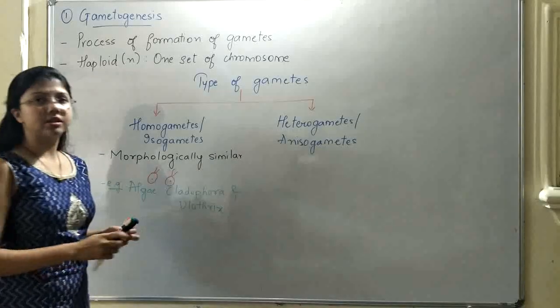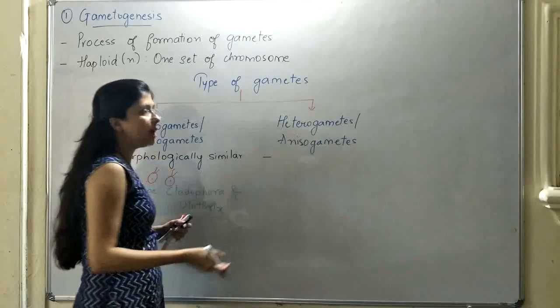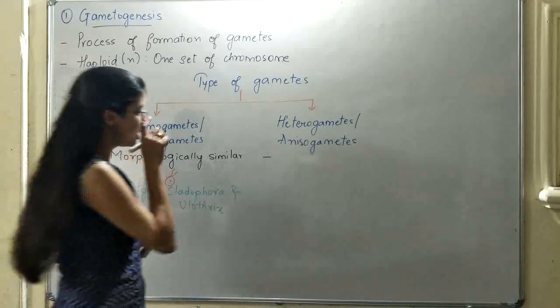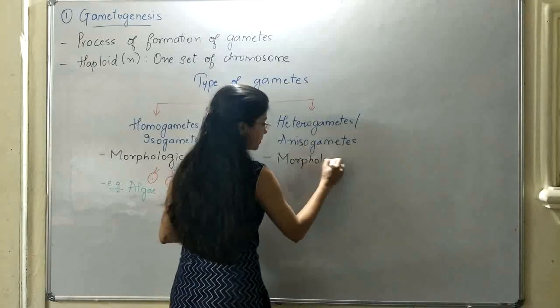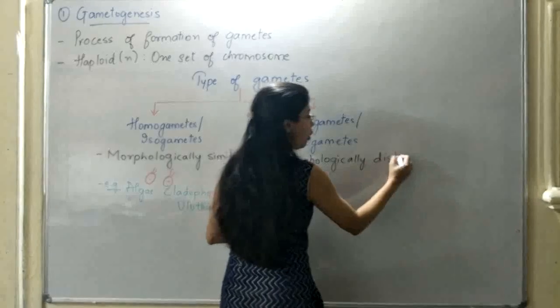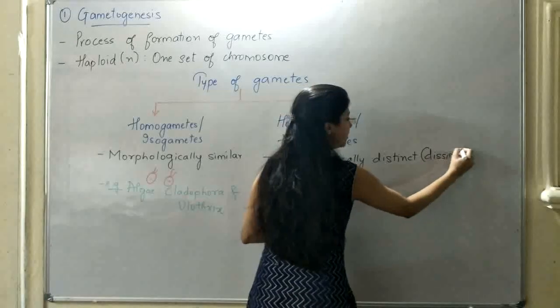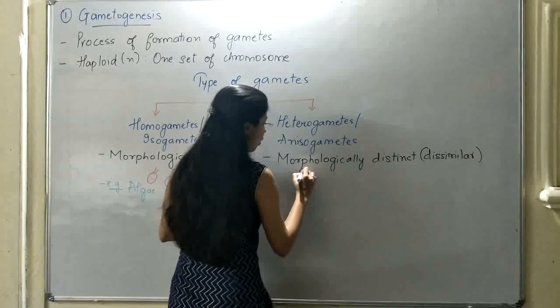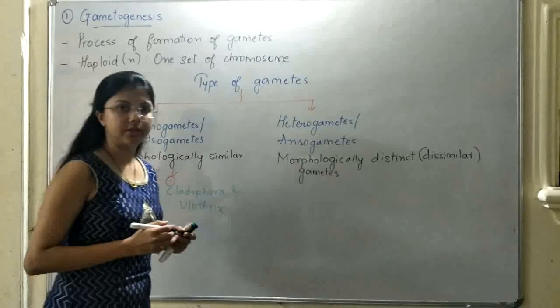Next is heterogametes. As the name suggests, hetero means different, right? And gametes means germ cells. So morphologically distinct, or you can say morphologically dissimilar gametes, are called anisogametes or heterogametes.